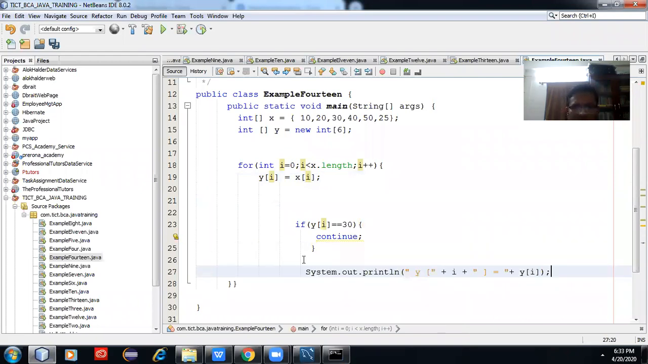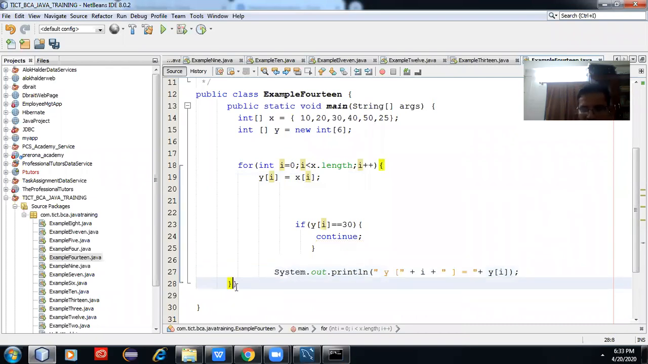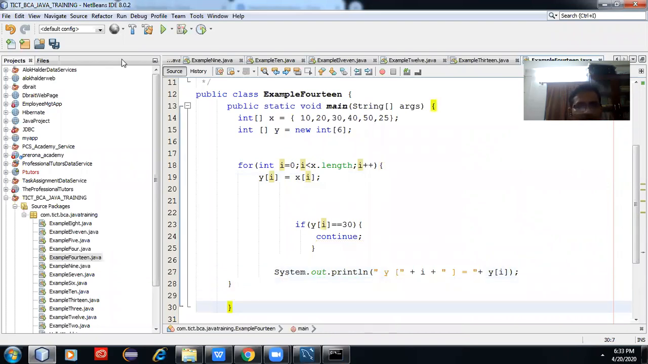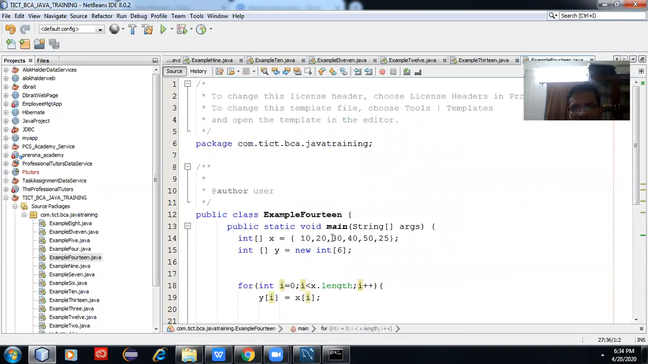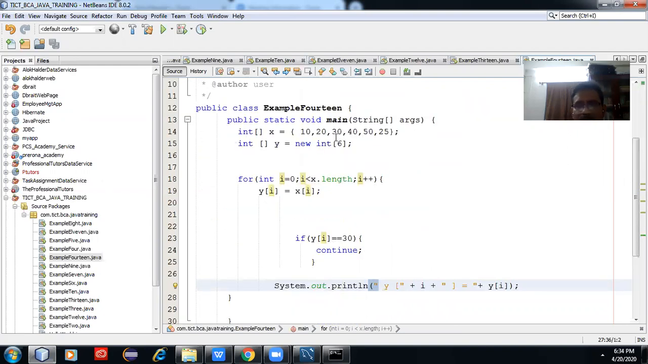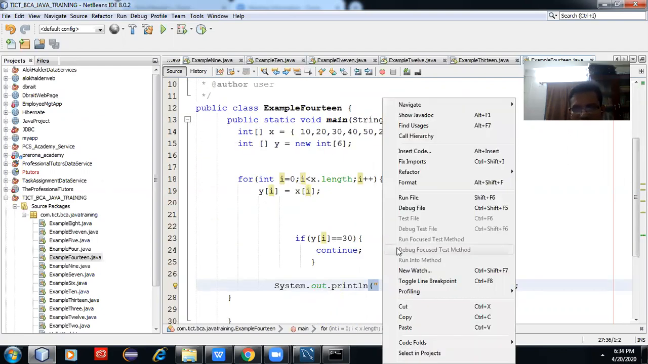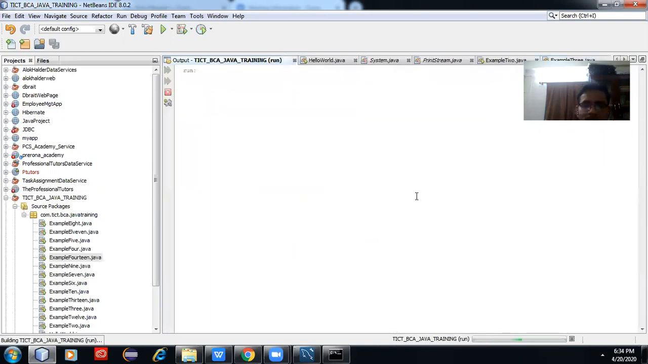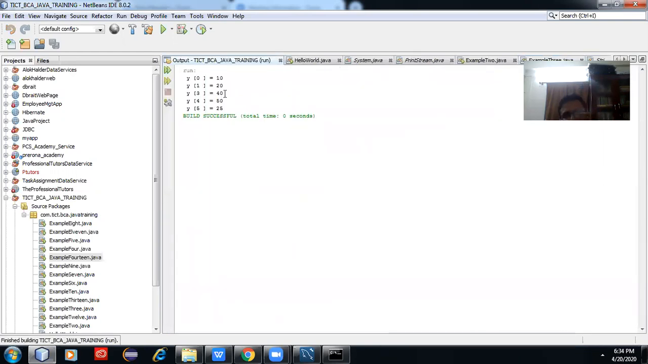Now you will understand the example. It is iterating, but the moment it gets 30, 30 will not print. You will notice that 30 will not print because it will not come to this line. Before coming to this System.out.println, it will go to the continue. So it will print 10, 20, 40, 50, 25. It will not print 30. Just check.